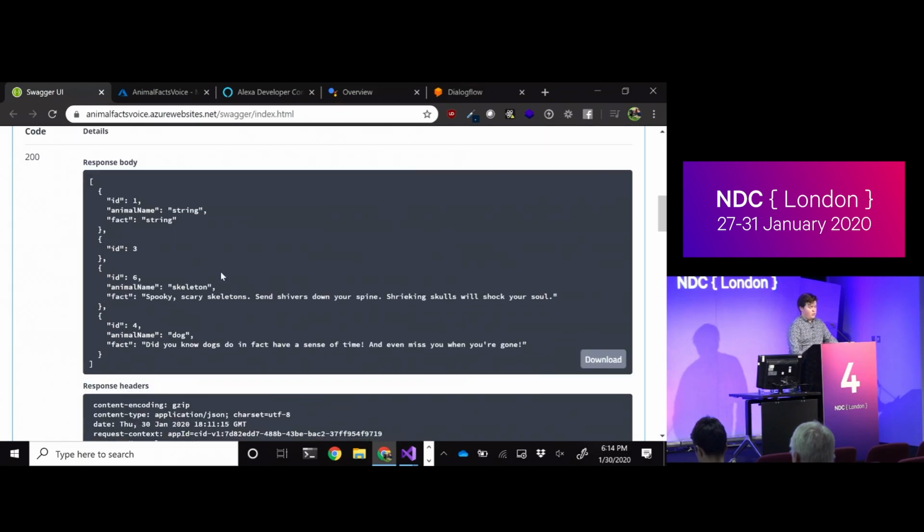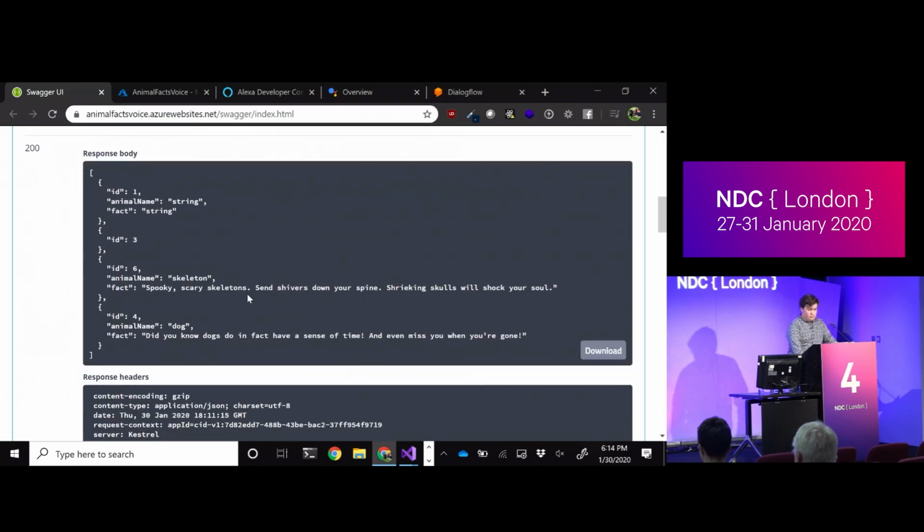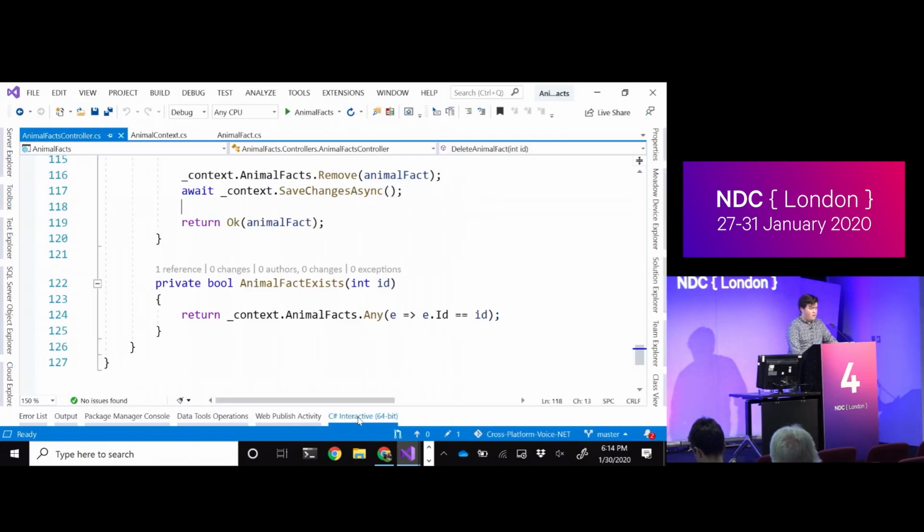This is the real data we're going to be able to play with. I have a nice Halloween one here from when I did this during Halloween, but I think the most important one here is the dog, where I can give the fact of, did you know dogs do in fact have a sense of time, and they even miss you when you're gone, which is the saddest fact ever as a dog owner. So let's go ahead and actually add the Alexa fulfillment side of things to our local code here.